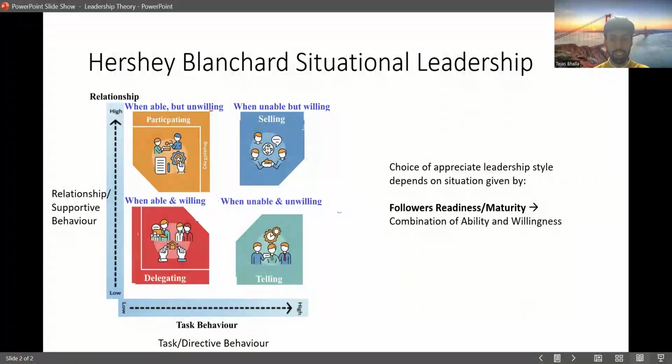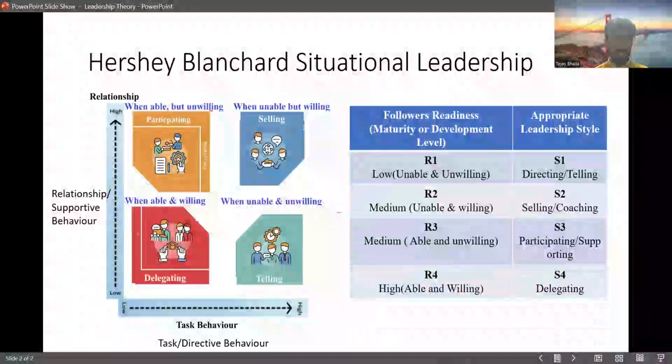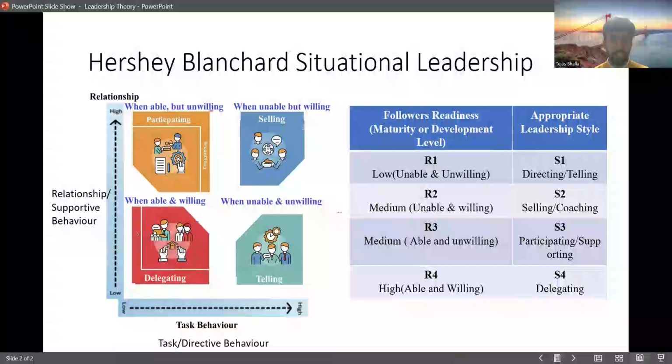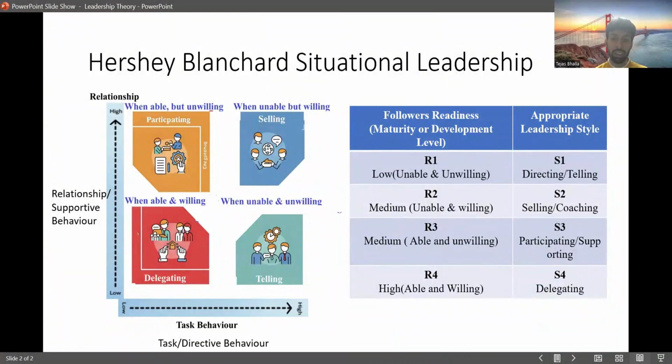So how can these two factors be used? In follower readiness or maturity, it is the combination of ability and willingness. As you can see here, if a follower is both unwilling and unable to work, the style to be chosen is the telling style. Naturally, they don't know how to do it and they don't want to do it, so they have to be told to do this work by the leader. This is the telling style of leadership, which focuses more on the task and not on the relationship or supportive part.